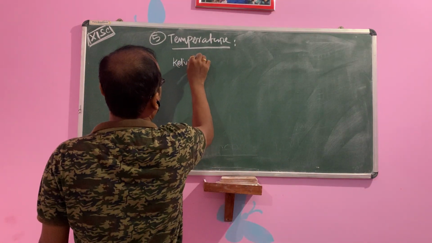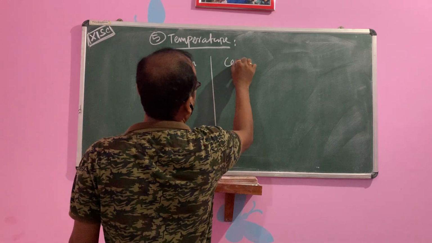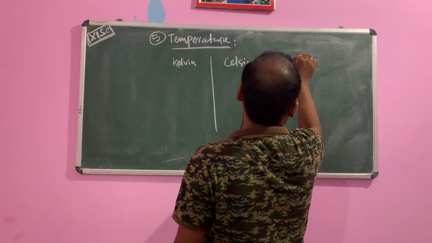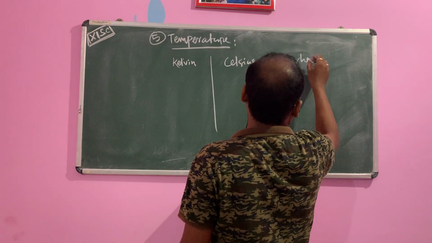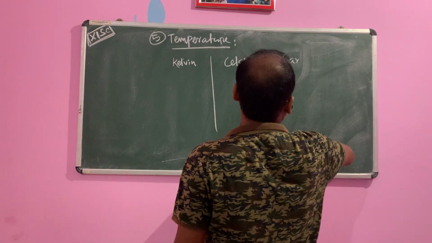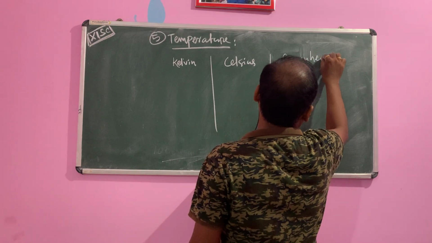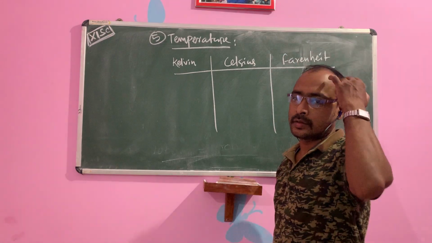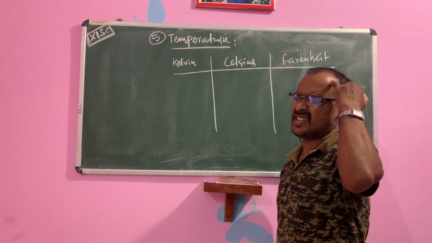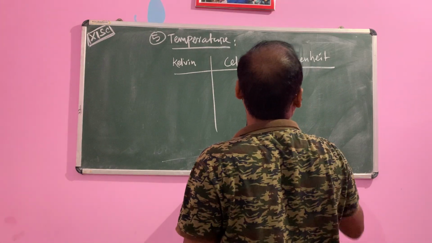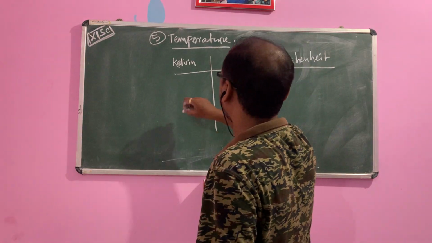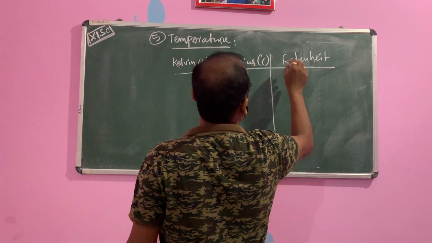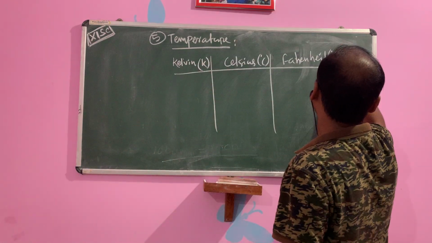Kelvin is K, Celsius is degree Celsius, and Fahrenheit is degree Fahrenheit.